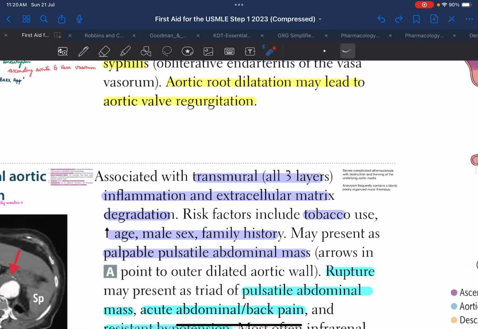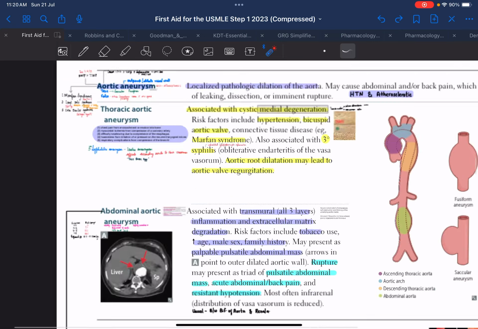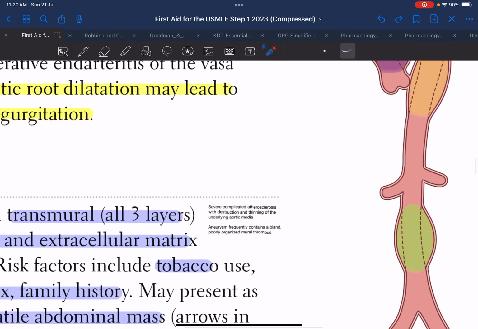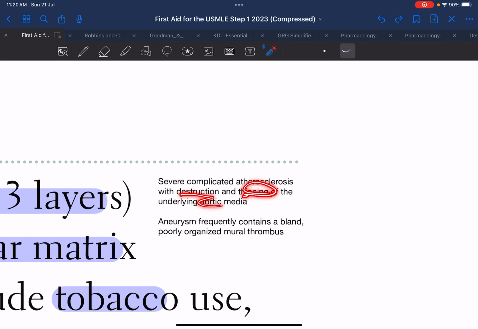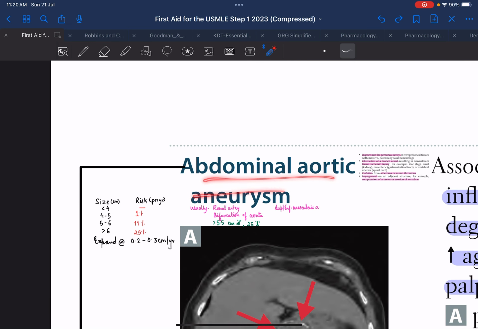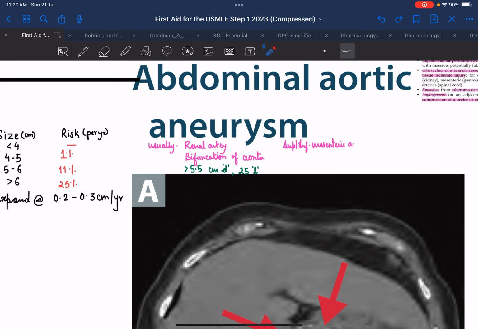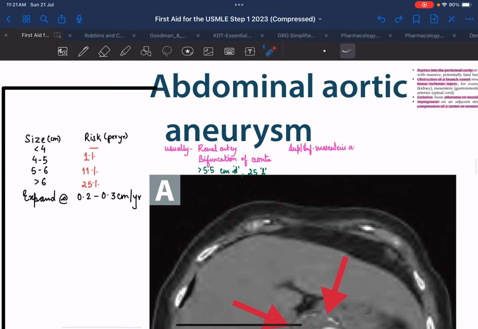So yeah, now the abdominal aortic aneurysm is most often complicated with atherosclerosis, which we saw over here also. This atherosclerosis basically causes the destruction and thinning of the aortic media, which causes weakening of the vessel wall and causes abdominal aortic aneurysm. The most common location is between the renal artery and the bifurcation of the abdominal aorta. It can also be situated near the superior or inferior mesenteric artery. The usual size is greater than 5.5 centimeter in diameter and 25 centimeter in length.